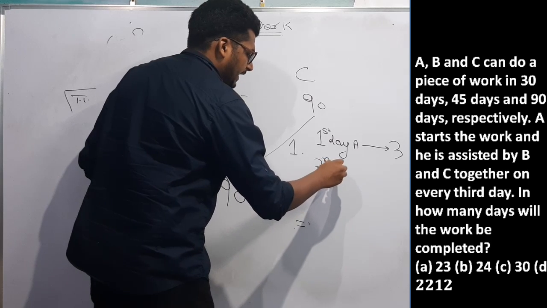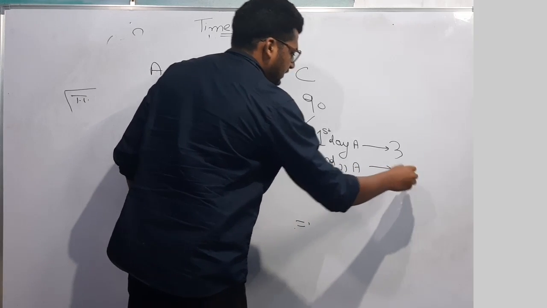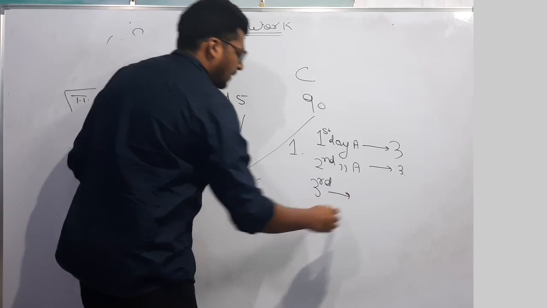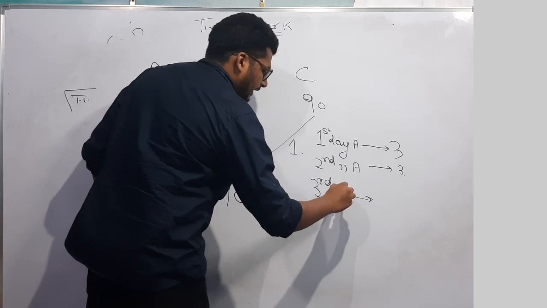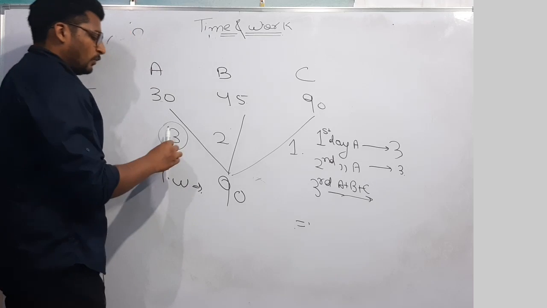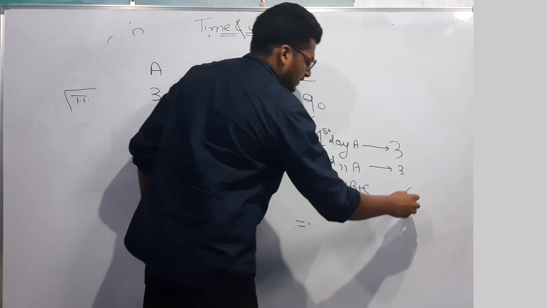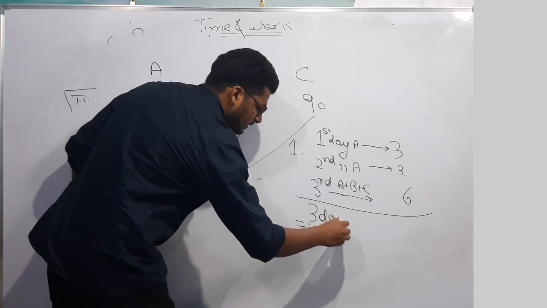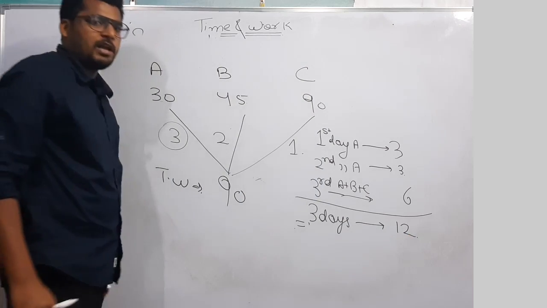On the second day, again A will work alone, 3 work. But on the third day A is assisted by B and C. That means on the third day A, B, C all 3 will work. And what is the efficiency of all 3? 3, 4, 5, which is 6. That means in 3 days 12 work is done.